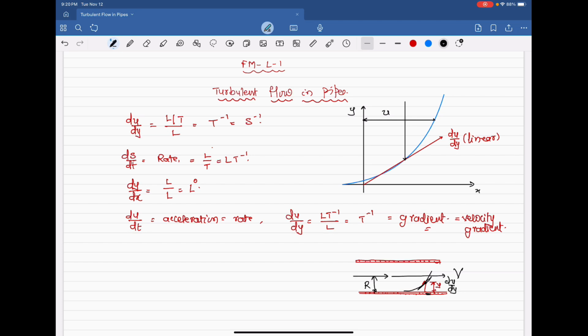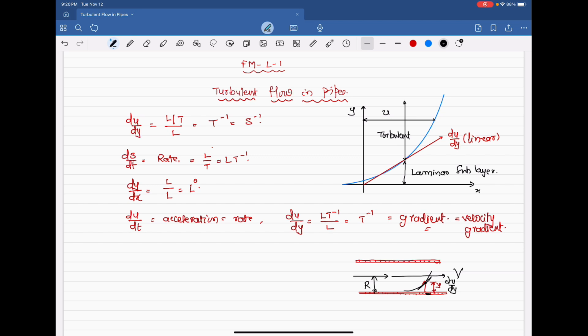I will explain everything. This is turbulent. Laminar sublayer.